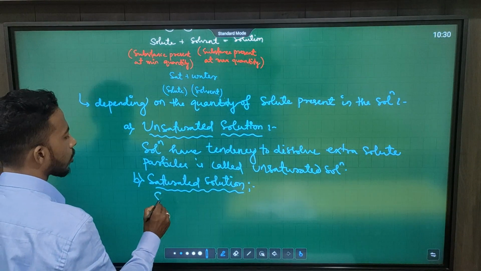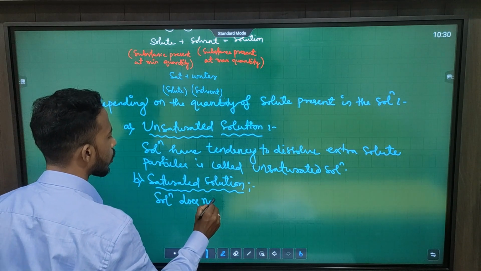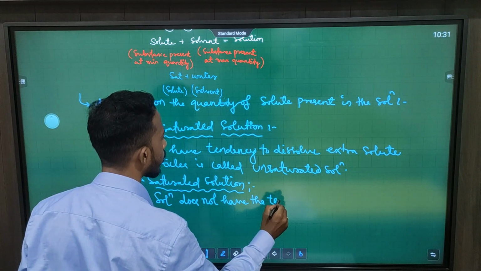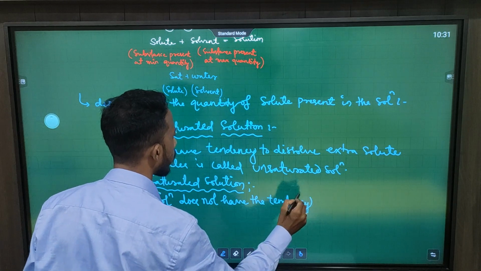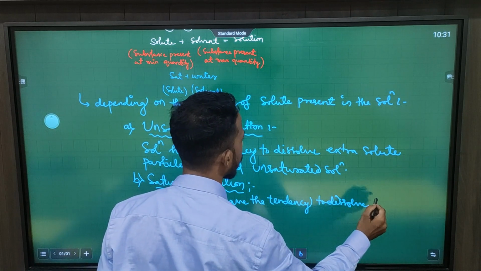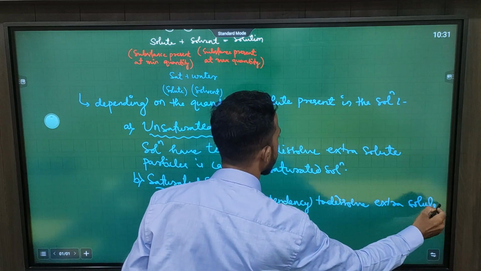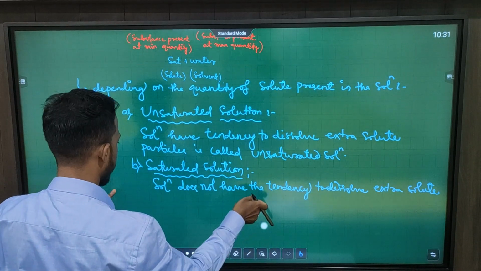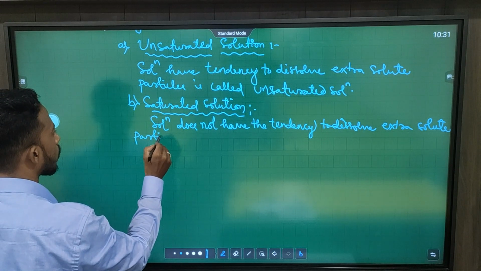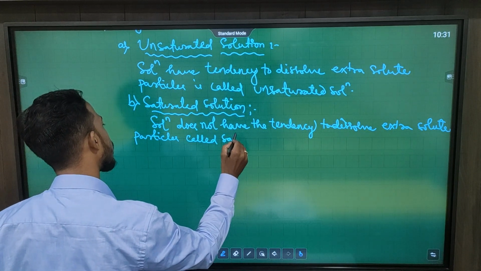So the solution which does not have the tendency to dissolve extra solute particles is called saturated solution.